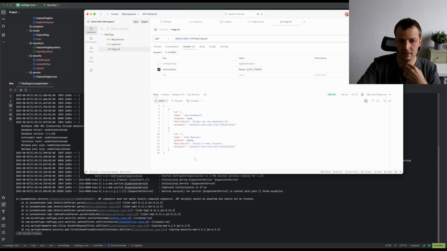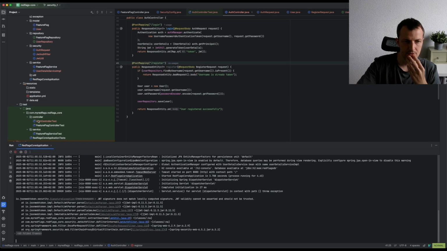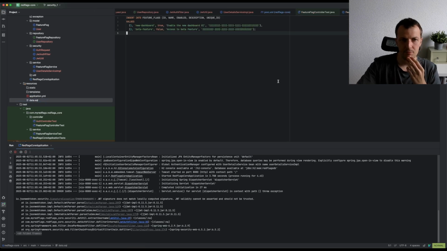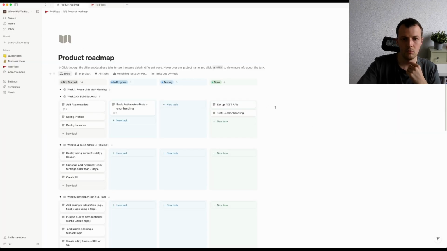Yeah, these are the 2 flags that I create on startup. I want to add also creating a user on startup, but I haven't gotten around to do that. There were some complications that I have not figured out yet. And yeah, that's basically the progress update for week 1.